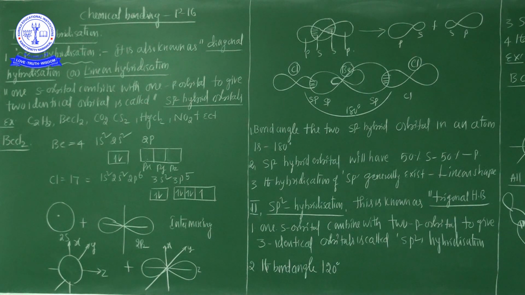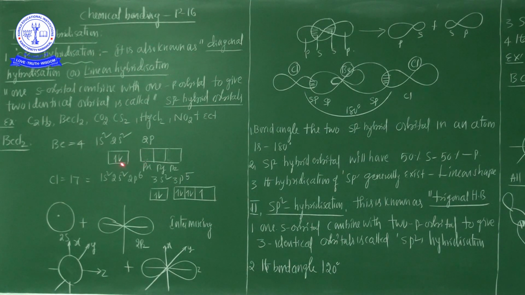So beryllium does one thing. What is that? The 2s orbital has 2 electrons. This is the ground state electronic configuration. Now, in the excited state, beryllium shifts one electron to the px orbital.